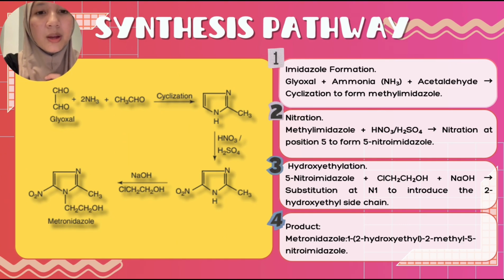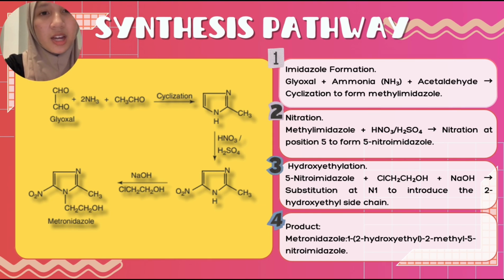In step 2, methylimidazole is nitrated using nitric acid and sulfuric acid. This reaction introduces a nitro group at position 5 of the imidazole ring, resulting in 5-nitroimidazole. This nitro group is critical for the antimicrobial activity of metronidazole.